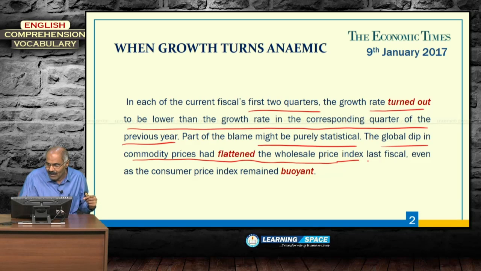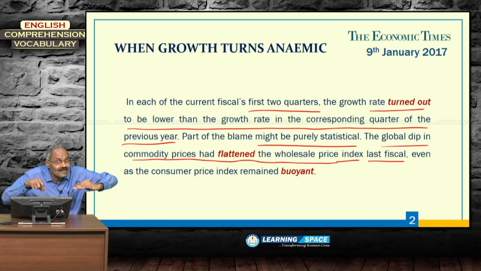Last year, the wholesale price index flattened. Flattened means it came to a normal level, then it is not increasing. So, it is not allowed to increase. That is the meaning of flattening. In economic jargon, the contextual meaning here is that the wholesale price index had not increased and it remained flattened. That is the meaning of flattening.